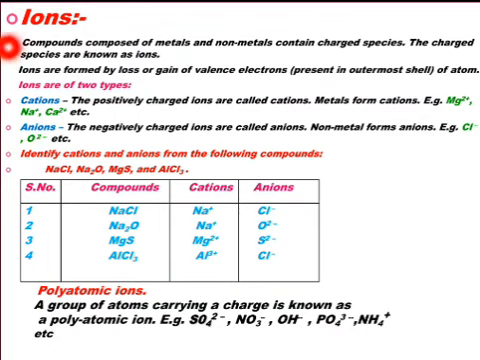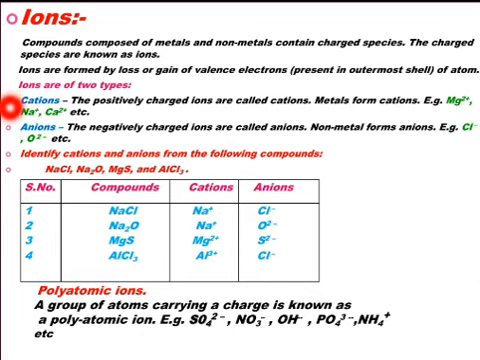Now let us learn about ions. Students, compounds composed of metals and non-metals contain charged species. The charged species are known as ions. Ions are formed by the loss or gain of valence electrons present in the outermost shell of the atoms. Ions are of two types.